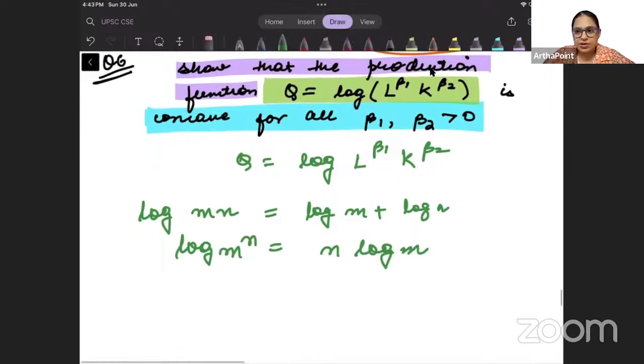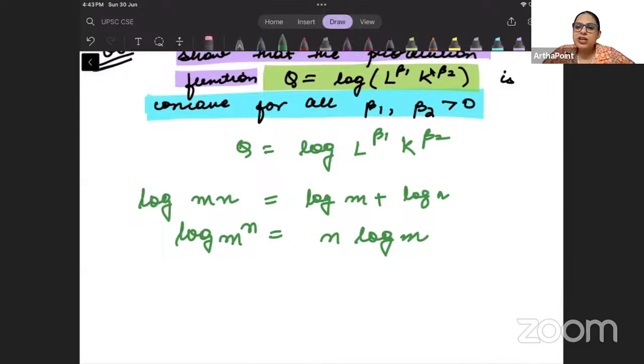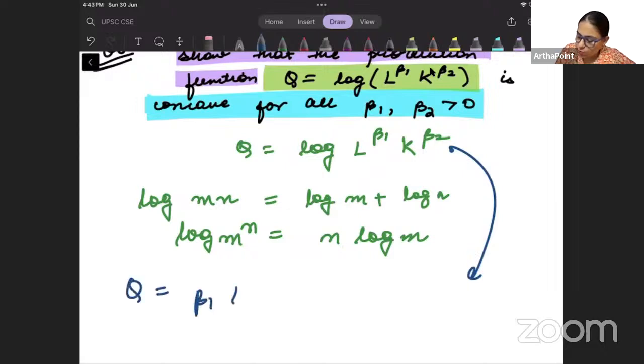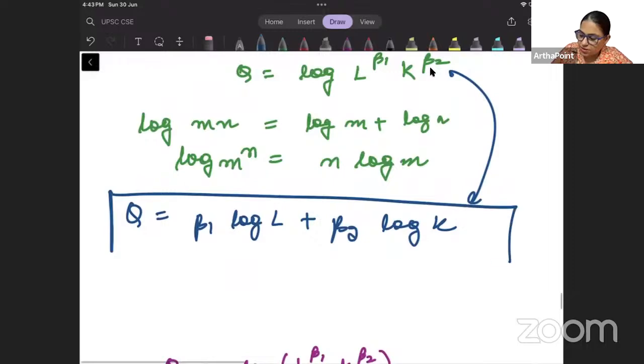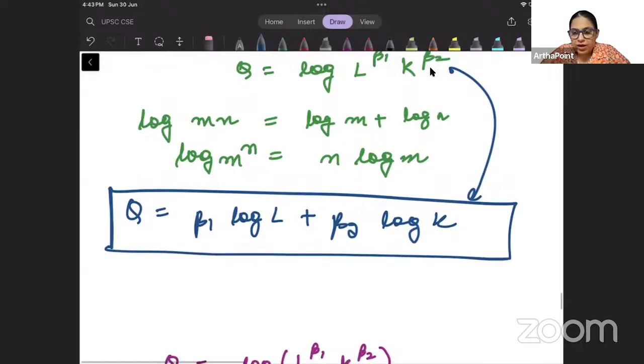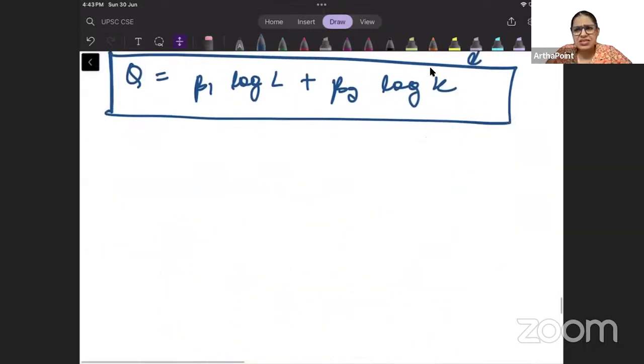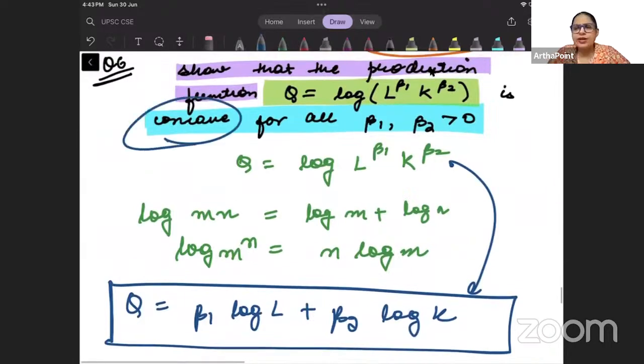These two properties we have to use here. So if I go ahead and use these two properties, what will I get from here? Q is equal to beta 1 log L plus beta 2 log K. This will become my model. This will be the output I will be getting. Now, it is asking me to prove that it is concave.